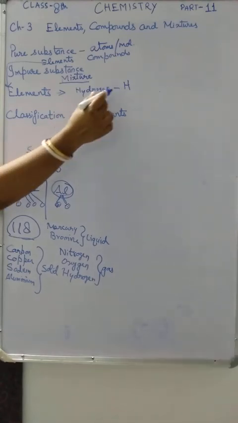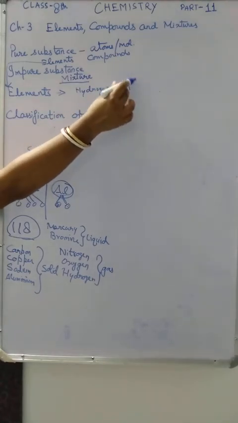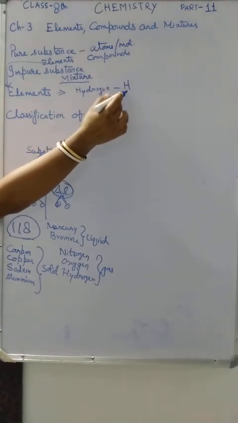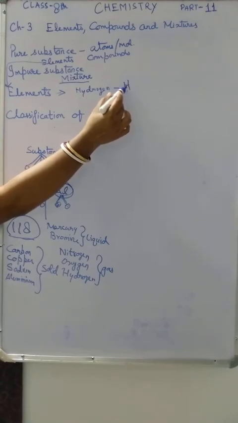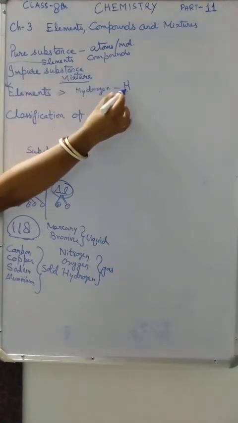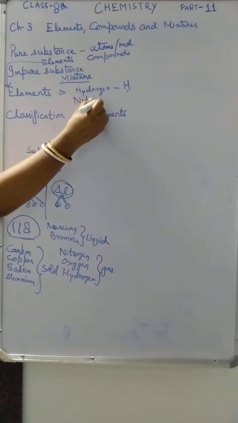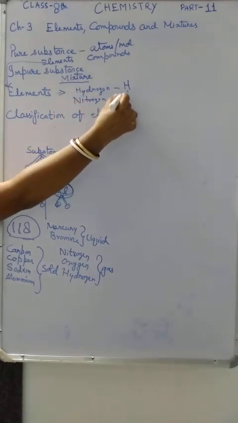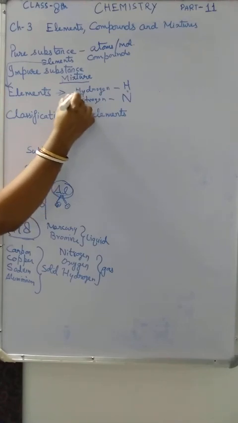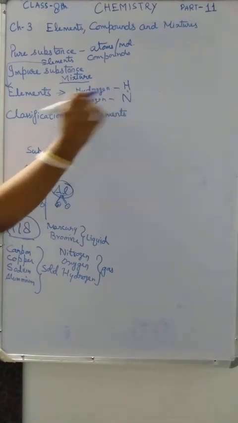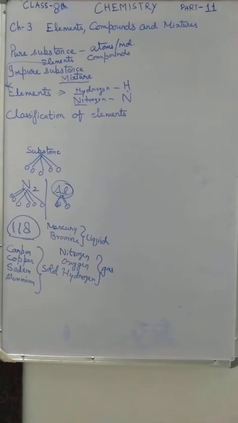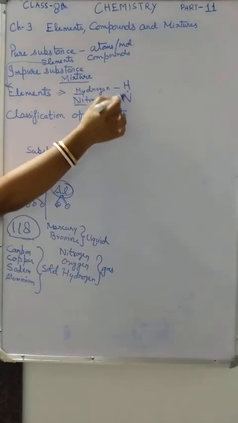With the help of this symbol, we understand that it is one atom of an element. H means one atom of an element. Suppose for nitrogen we write the symbol N, the first letter of the name. The first letter we have to write in capital. Whenever you write any symbol, always write the first letter in capital.